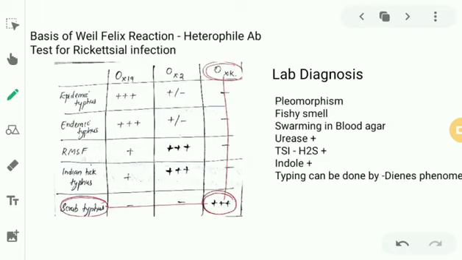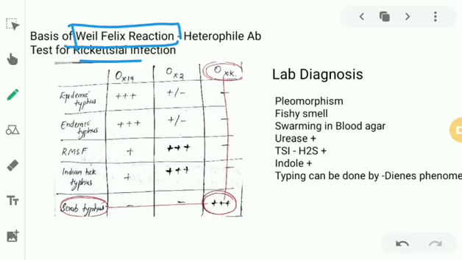It produces true white stones. Now, a rather important feature of Proteus: the antigens of Proteus are used in a diagnostic test for another bacterium. The antigens of Proteus are used in the diagnosis of another bacterium. That reaction is known as the Weil-Felix reaction for Rickettsia. Weil-Felix reaction or heterophile antibody test.